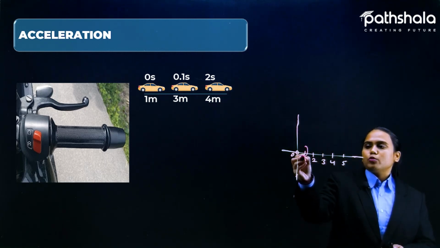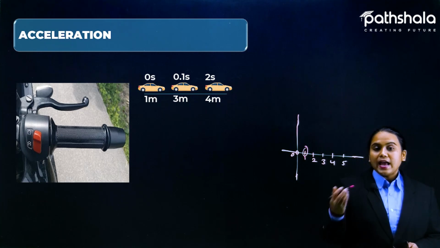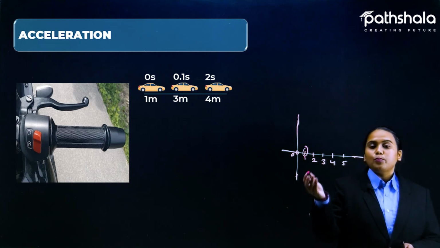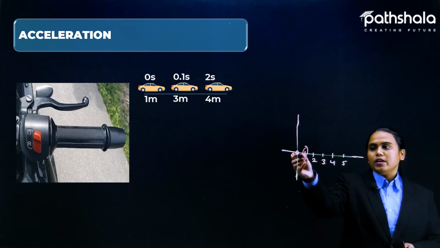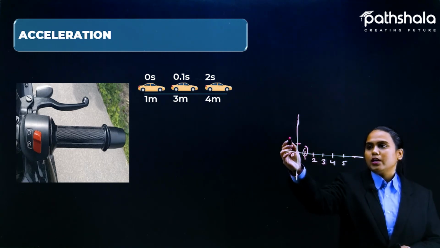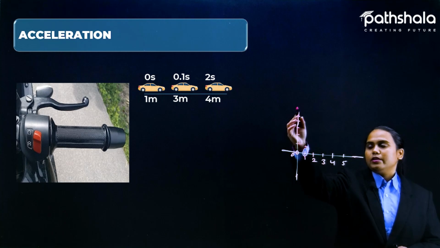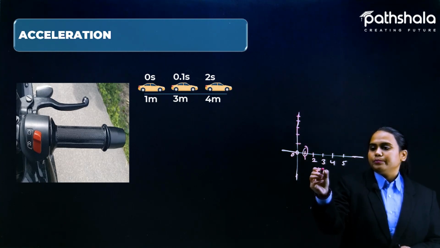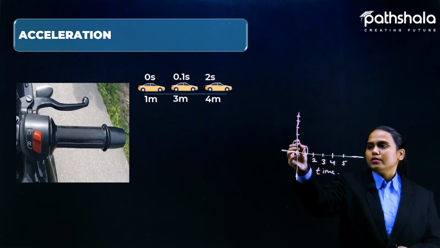Let's suppose a car is here right now and it has traveled 3 meters of distance. Time will be here, this is time, and this is our car.